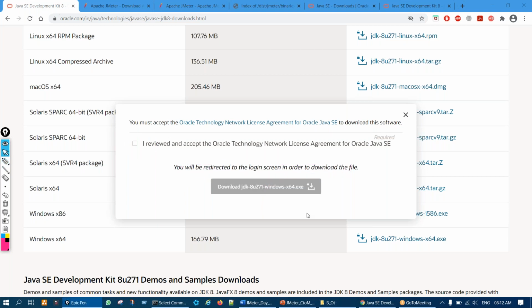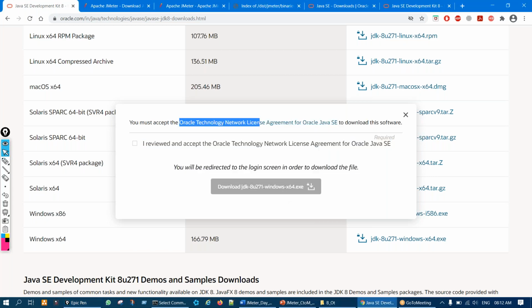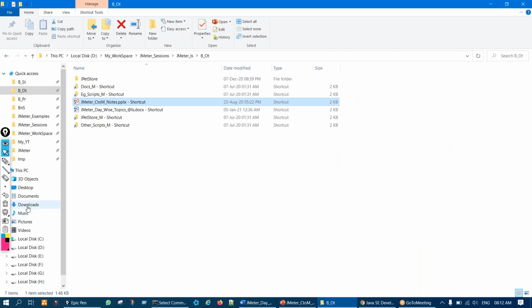There is no other option. After signing in, you will be allowed to download. Okay, so this is how we have to download, and then we have to install. So the next step will be installing. Let us say I'll go to my downloads.